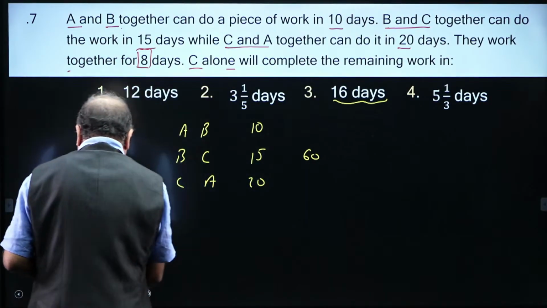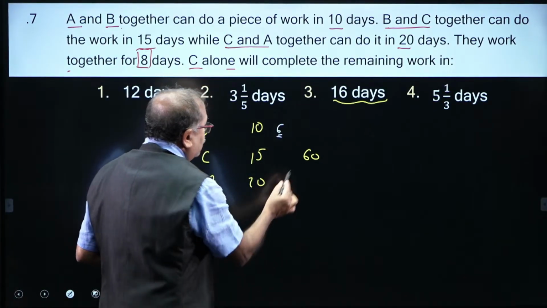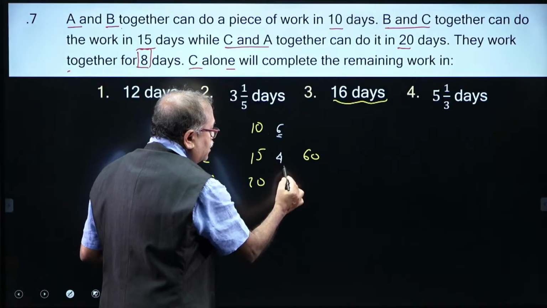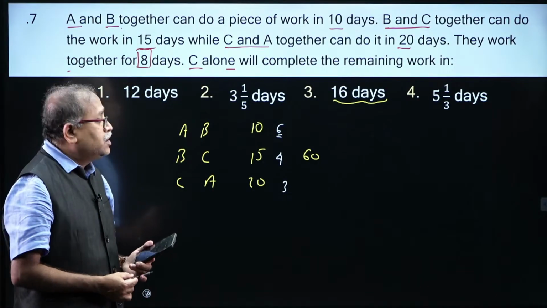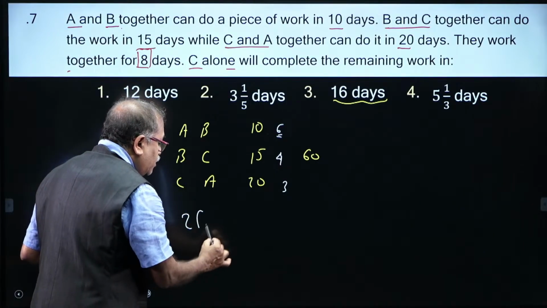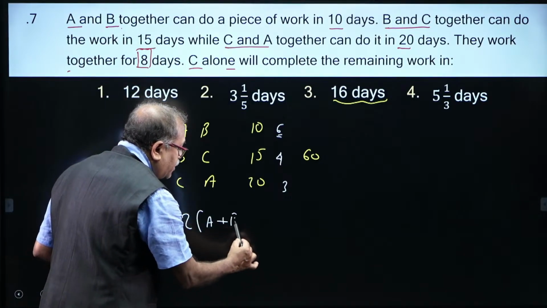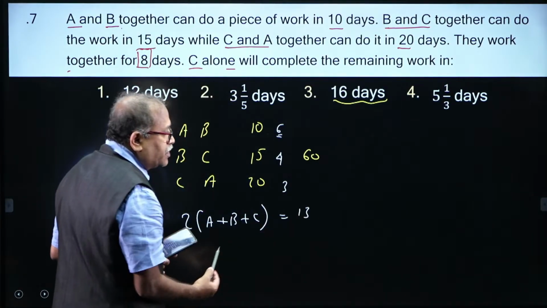LCM is 60. So, the number of units completed here is 6 units, here is 4 units, and over here is 3 units. So, that is 13 units. So, 2 times (A plus B plus C) is 13 units per day.